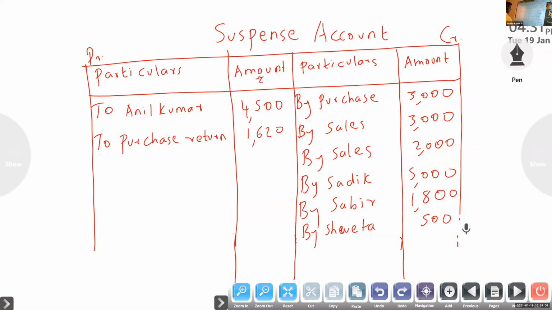Now you have to find the balance. Which side is more? Credit side is more. Credit side total.